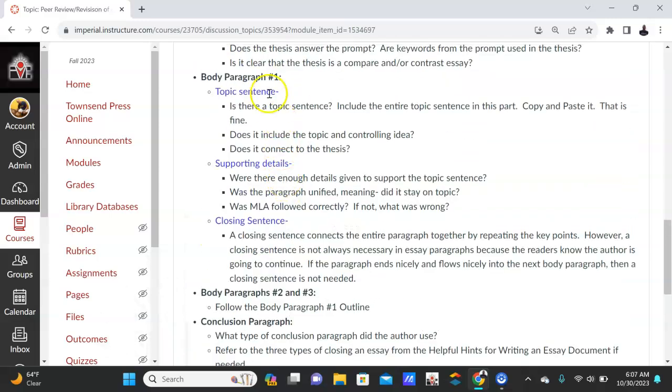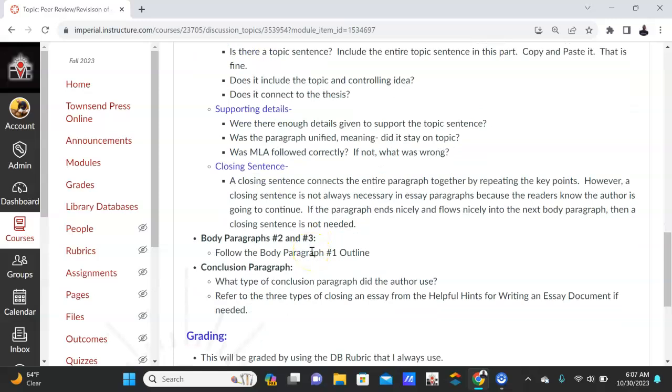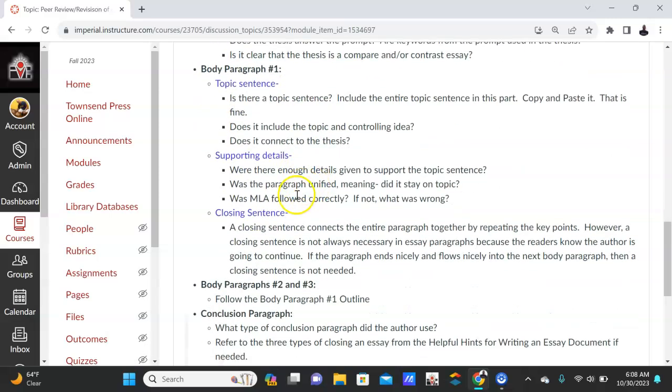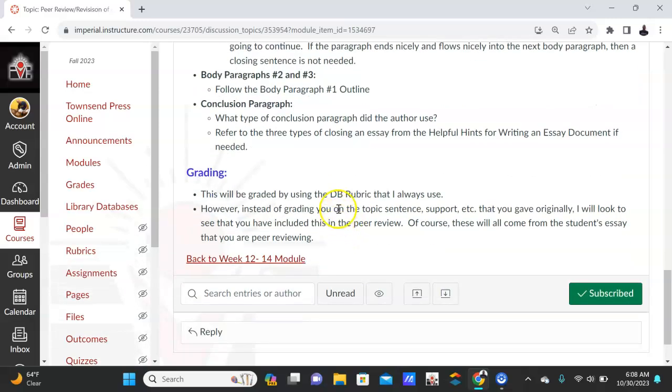Now, when you go through these body paragraphs, they should have an opposing and a refuting, at least one paragraph. Now, there are different ways to do this. They may oppose and refute in every paragraph. That's one way of doing it. Or they may have one paragraph only for opposing and refuting. But make sure you look for that because they need to oppose and they need to refute, or it's not an argumentative essay. Okay? And that's all.